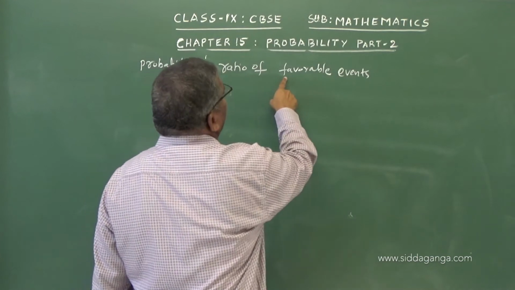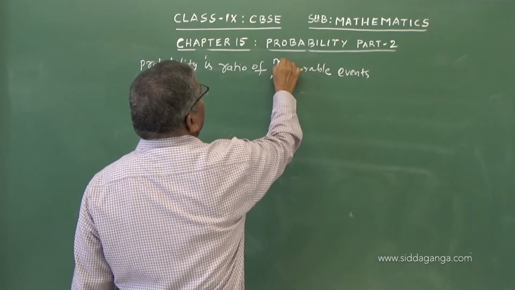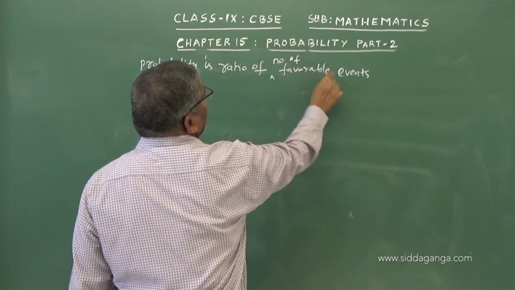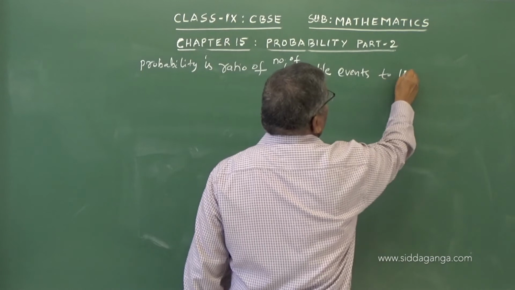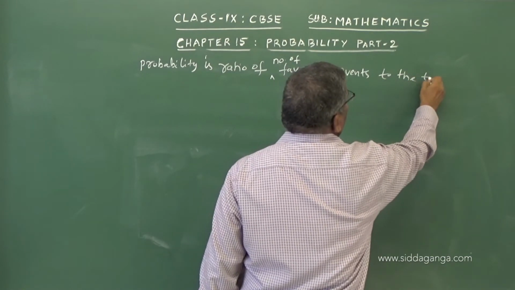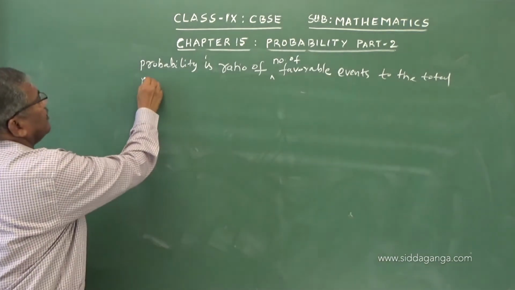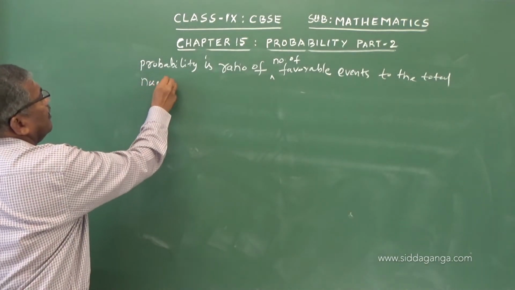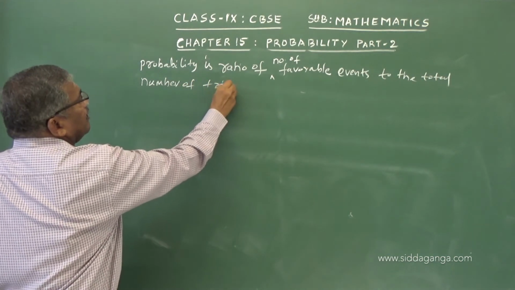Probability is the ratio of number of favorable events to the total number of trials.